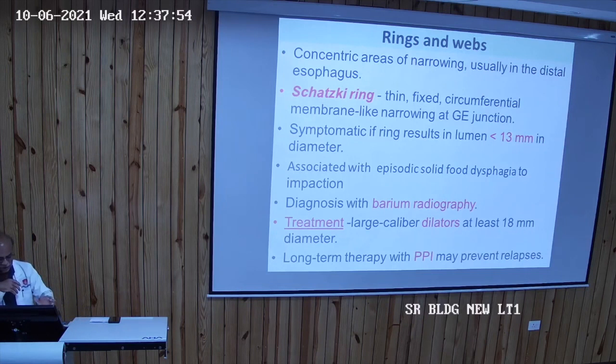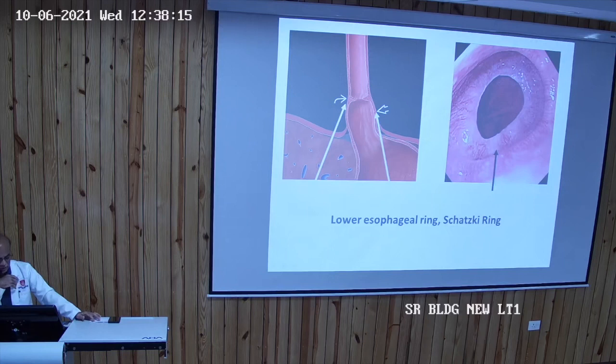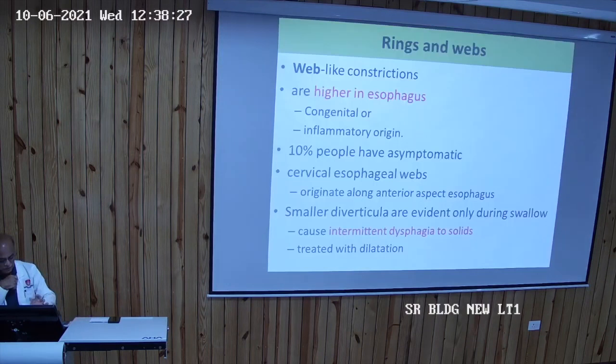So it is associated with episodic solid food dysphagia because there is organic obstruction. So there will be more obstruction to solid food. Diagnosis is by barium radiography, and treatment again is dilators, with prevention by PPI. So you can see the lower esophageal ring, which is termed the Schatzki ring. This is the explanation, and this is what we find on endoscopy. We have already described